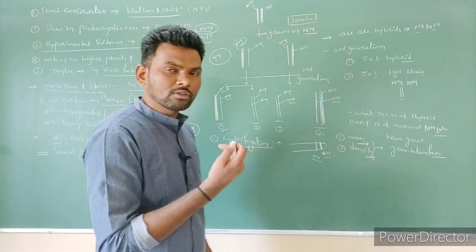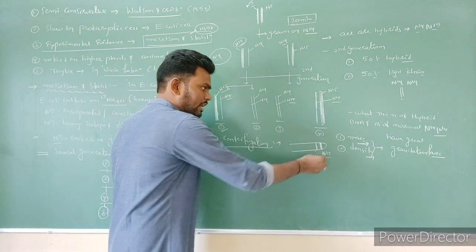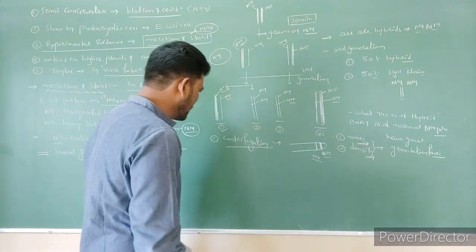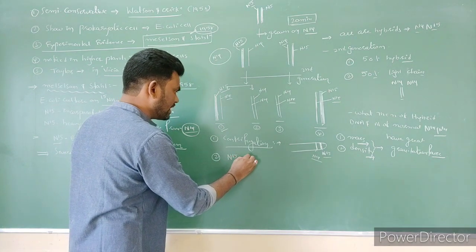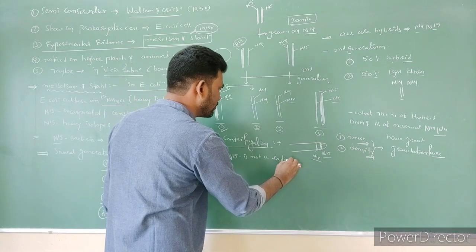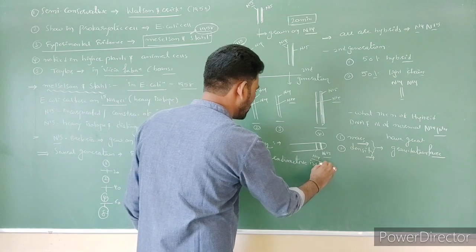So heavy molecules are going to settle earlier at the bottom of the tube, then light molecules form above. Right? And second point here, N15 is not a radioactive isotope.